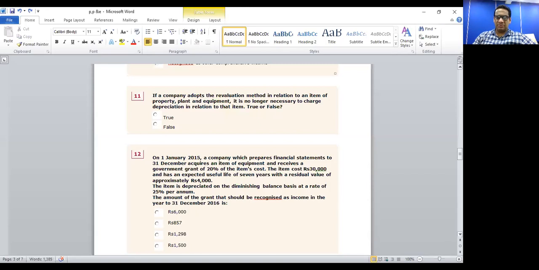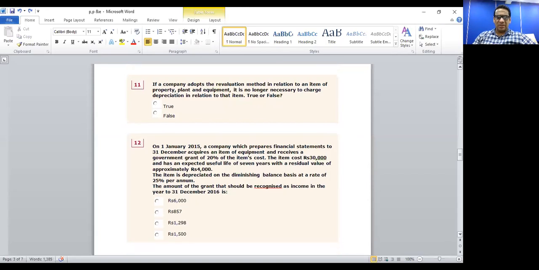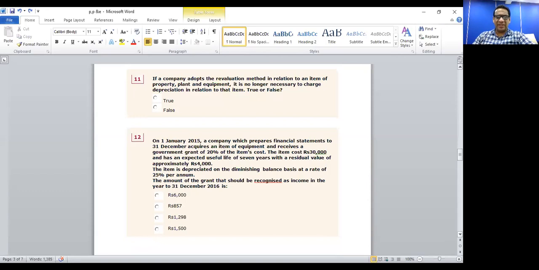Last question on property, plant, and equipment. On 1st January 2015, a company which prepares financial statements to 31st of December acquires an item of equipment and receives a government grant of 20% of the item's cost. The item costs 30,000 rupees and has an expected useful life of 7 years with a residual value of approximately 4,000 rupees. The item is depreciated on a diminishing balance basis at a rate of 25% per annum. The amount of the grant that should be recognized as income in the year to 31st of December 2016.